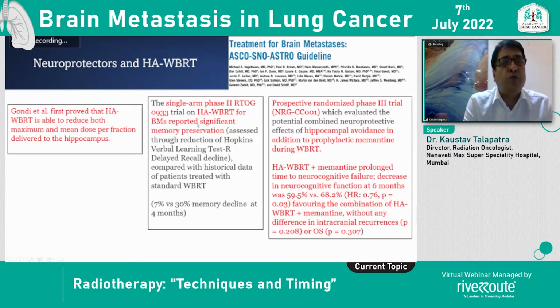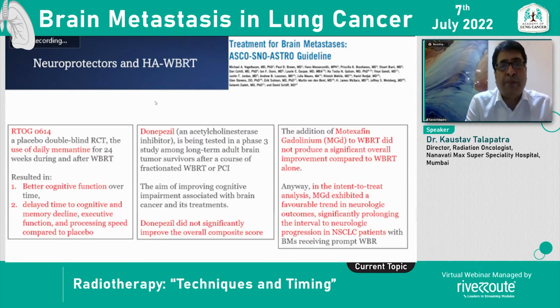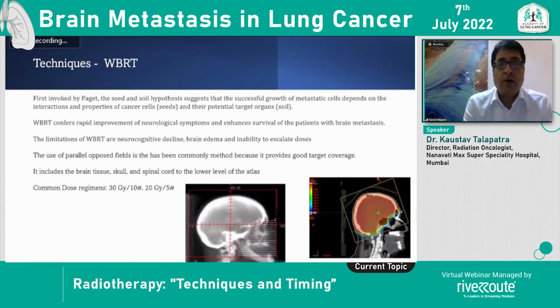Neuroprotectors, there have been various trials, NRG CC001 and a single arm phase 2 RTOG 0933. Memantine, or memantine combined with hippocampal avoidance, has shown excellent impact on memory and cognition. However, other agents like donepezil or motexafin really have not shown the benefit which memantine has shown.